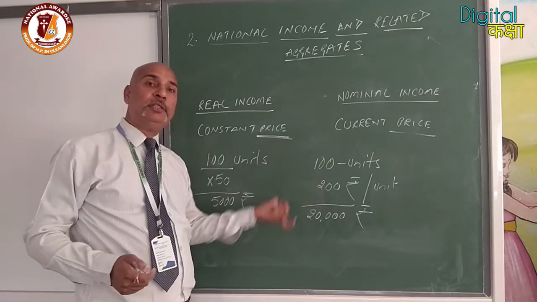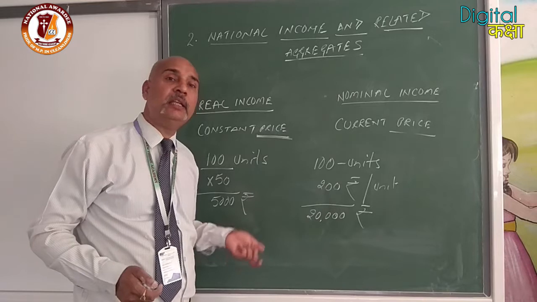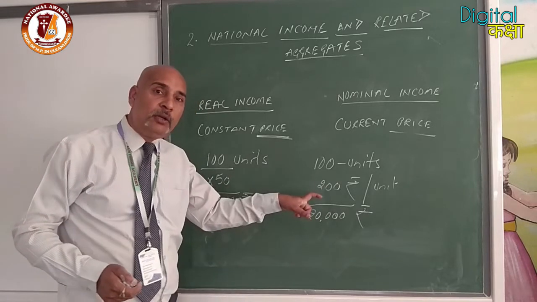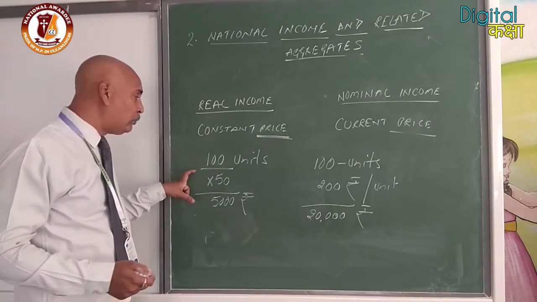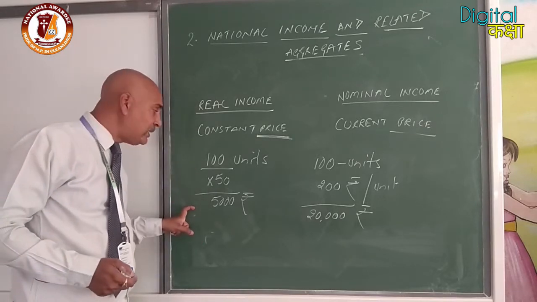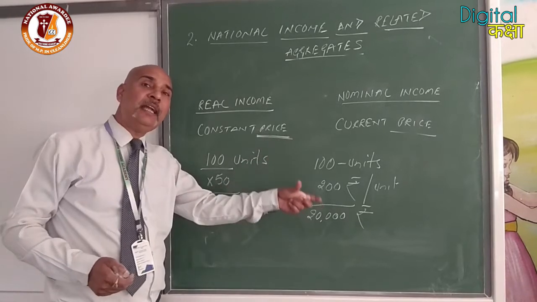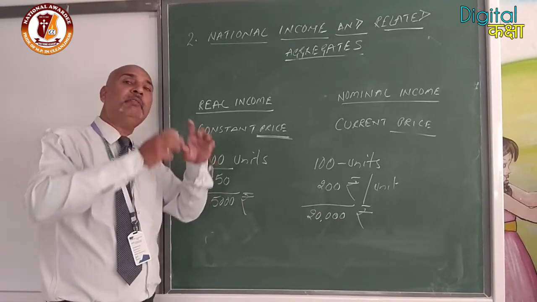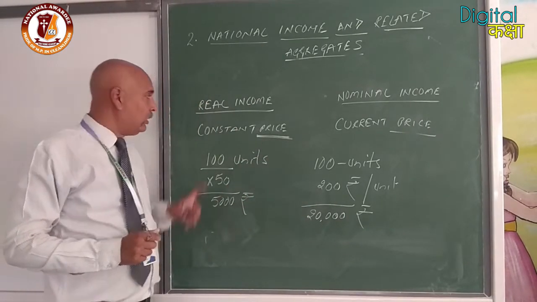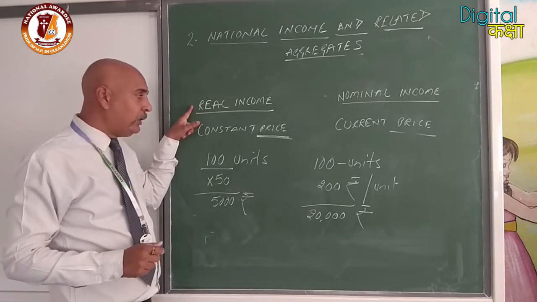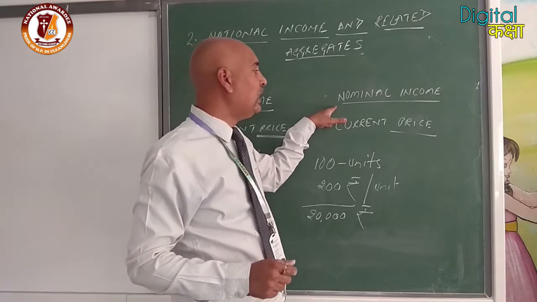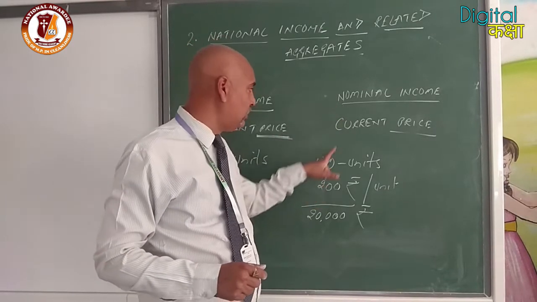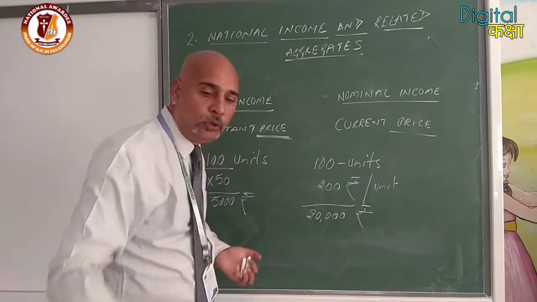That's why normally we take real income, and it is calculated on the basis of constant price decided by the government on different parameters. So real income is calculated at constant price, nominal income is calculated at current price. Clear? So while we are estimating the national income, it is taken on the basis of constant price.